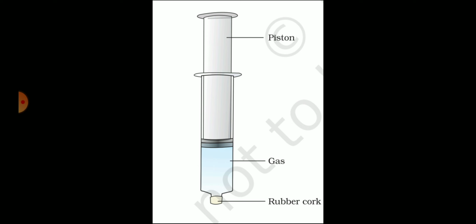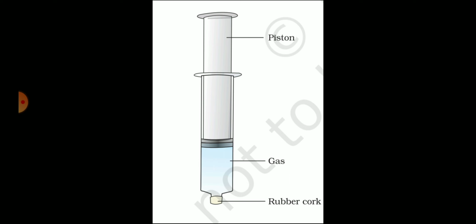Now if we take three different syringes of the same size with the same diameter, and we take out the piston of all three. In the first syringe we will put some chalk powder. We will fill half of it with the chalk powder. In the second one we will fill it with water, and in the third one we will not fill anything, we will just keep it as it is. Then we will put the piston in all three of them.